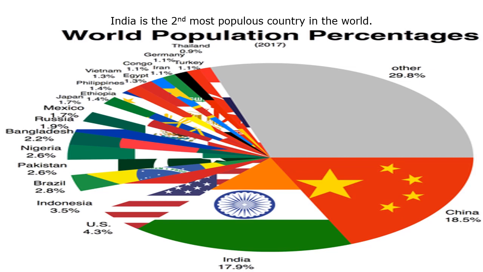Next is the US, followed by Indonesia, then Brazil, and then Pakistan. So in this pie chart, you can see the world population percentage, where India ranks second.